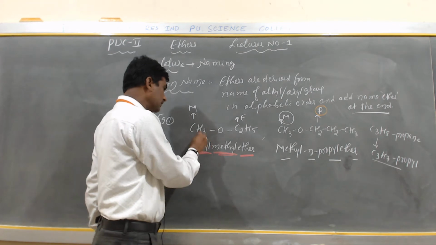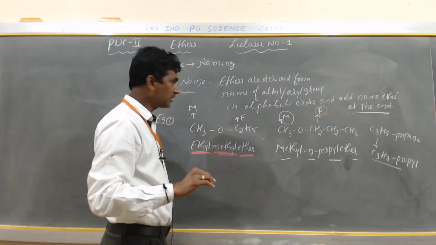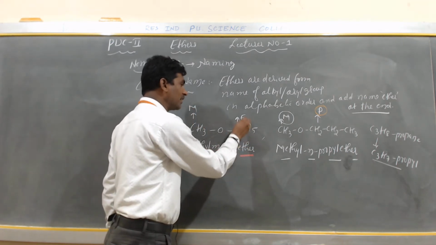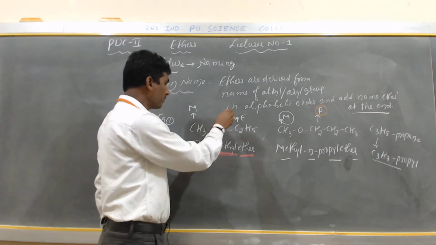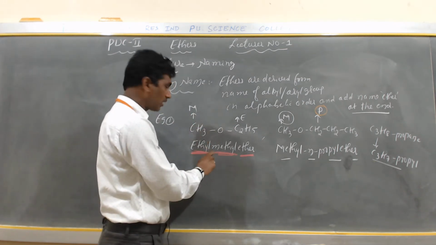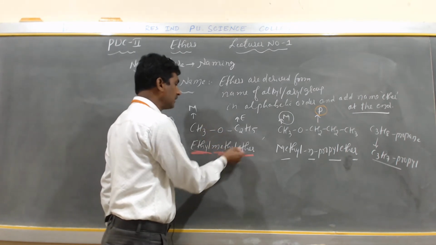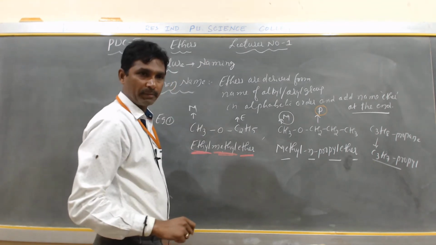So CH3OC2H5 is an example of mixed ether. CH3 is called methyl, and C2H5 is called ethyl, E. So what is the common name? First you name according to alphabetical order. First comes ethyl, next comes methyl. Then you add the word ether at the end. So it is called ethyl methyl ether.